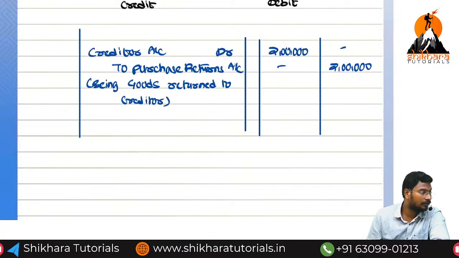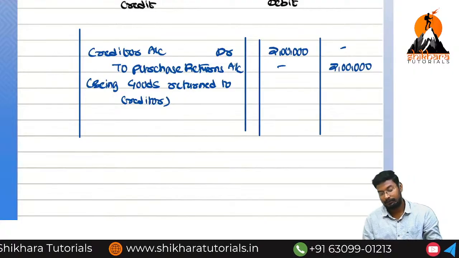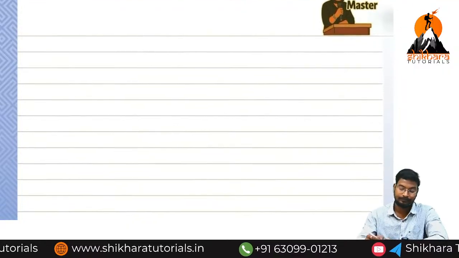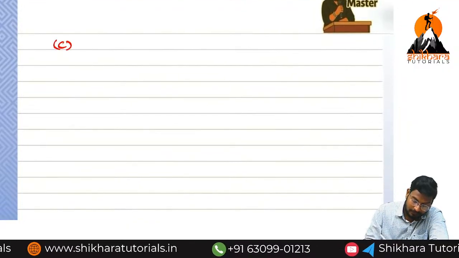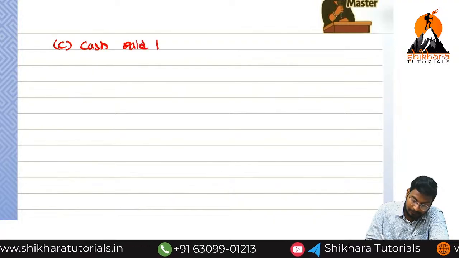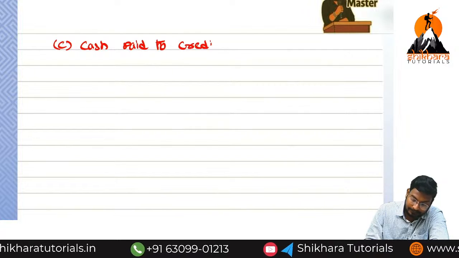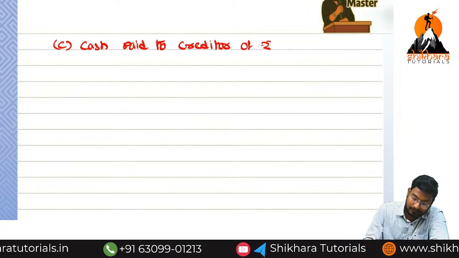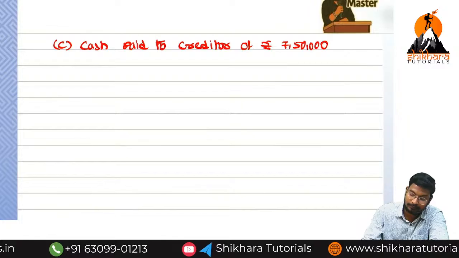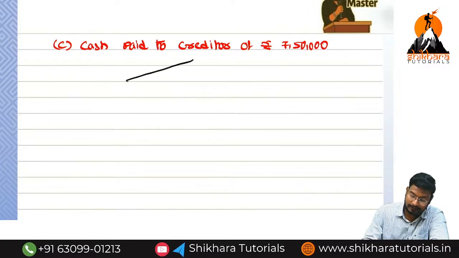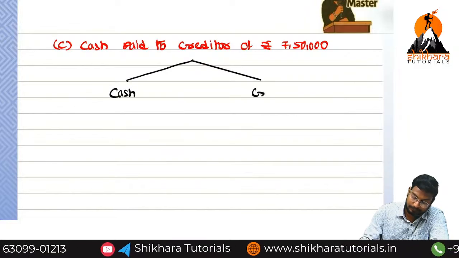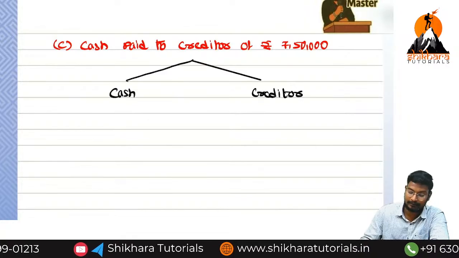Okay, now. Are you following? So how many have we completed? We have 2 completed. What is the next transaction? Cash paid to creditor of rupees how much more? 7,50,000. So what are the two accounts involved? Cash and creditor.